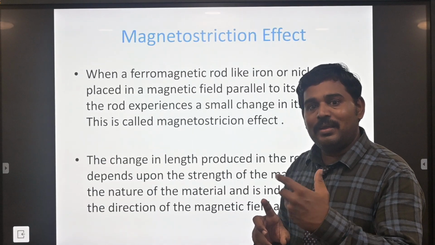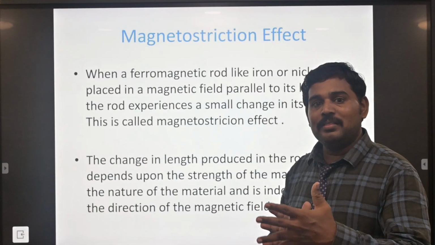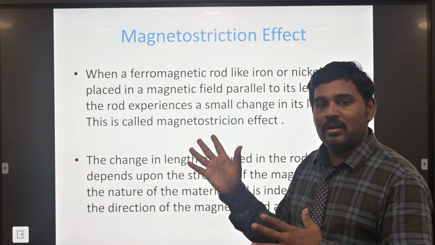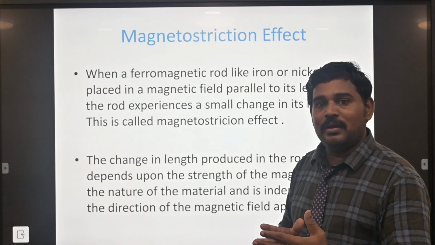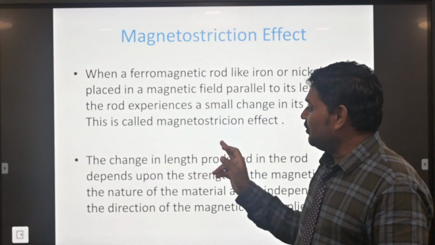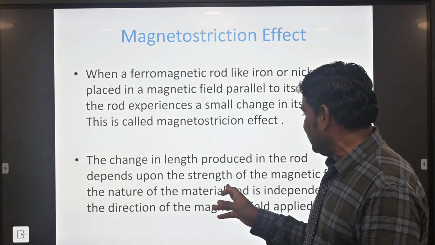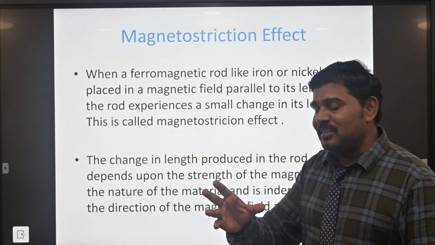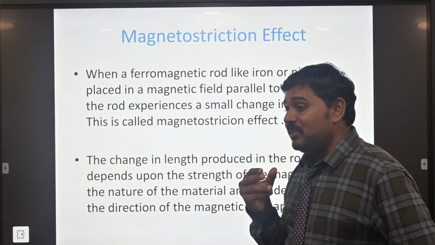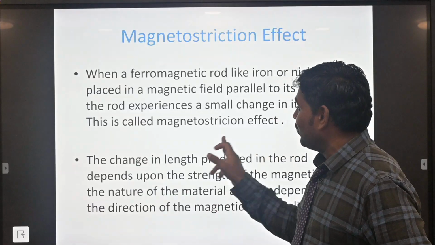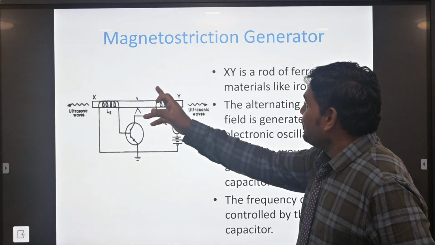you will produce the frequencies, or vibration of the frequency. You will be changing the length of the material, the rod. It will produce many more frequencies, many more wave patterns, in the magnetic resonance instrumentation. The change in the length of the rod depends upon the strength of the magnetic field. Means by changing the strength, the length of the rod will change, producing a greater range of frequency. That method is also called magnetic resonance. That method is an experimental method.